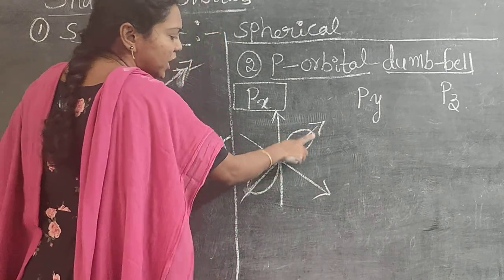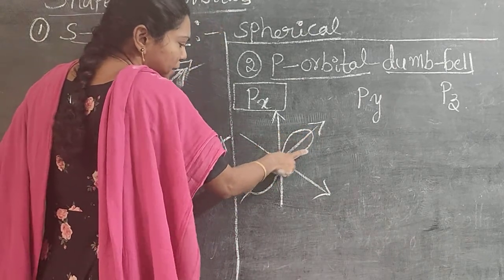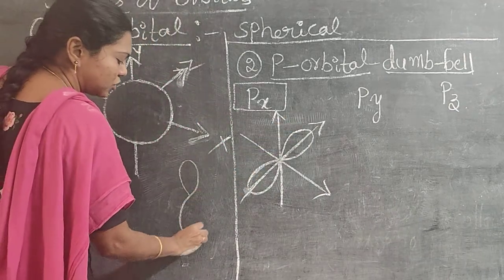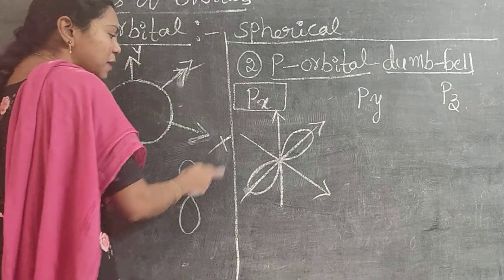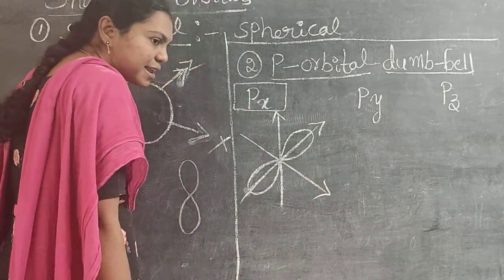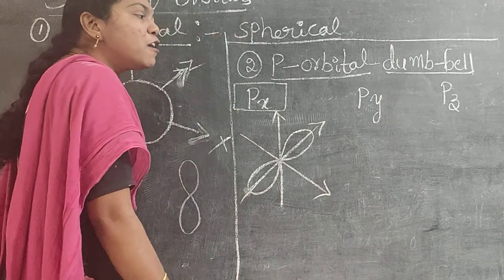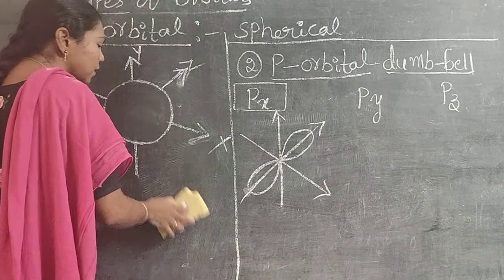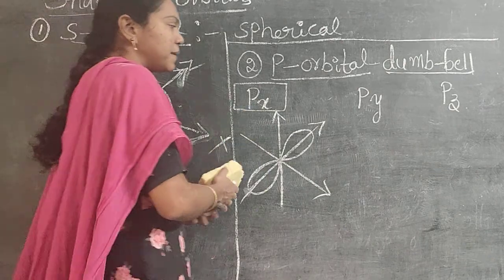Like this 8 shape. You remember the 8 shape is the dumbbell shape. Px means on the x axis, py means the dumbbell shape is formed on the y axis, and pz means the dumbbell shape is formed on the z axis. It is a px orbital.